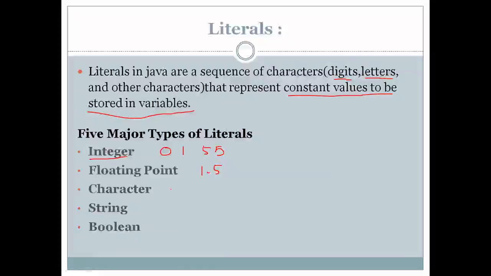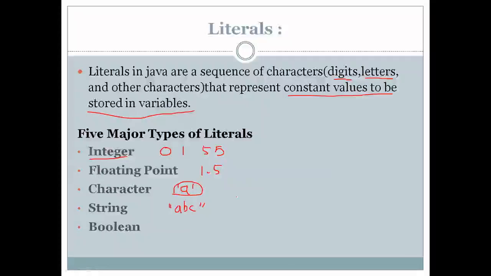In case of character literal, the characters enclosed in single quotes are said to be character literals. Remember, characters enclosed in single quotes are said to be character literals in Java. So this is a character literal which is enclosed in single quotes. Whereas if you enclose something inside double quotes, this is said to be a string literal. If you enclose something in double quotes, it is said to be a string literal in Java.